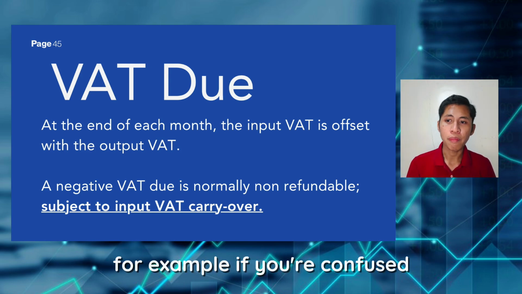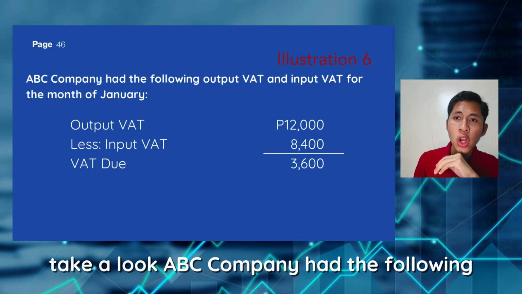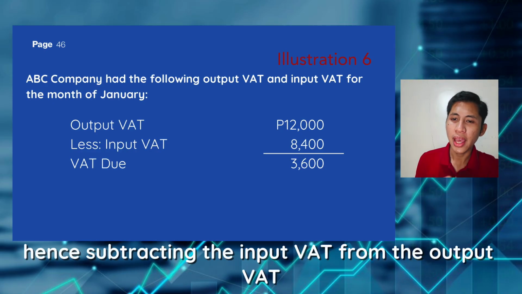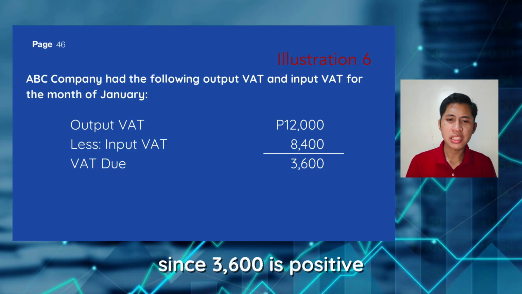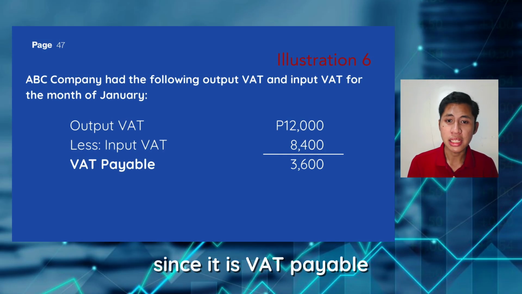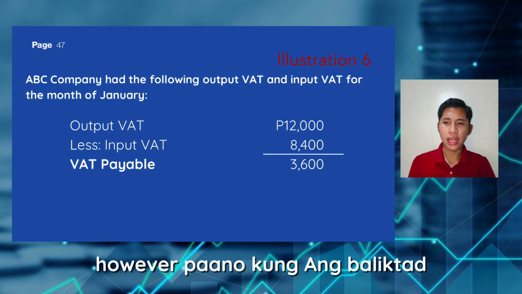For example, if you're confused, take a look. ABC Company had the following output VAT and input VAT for January. Hence, subtracting the input VAT from the output VAT, this is their VAT due. Since 3,600 is positive, ABC Company must pay it to the BIR since it is VAT payable. However, paano kung baliktad?